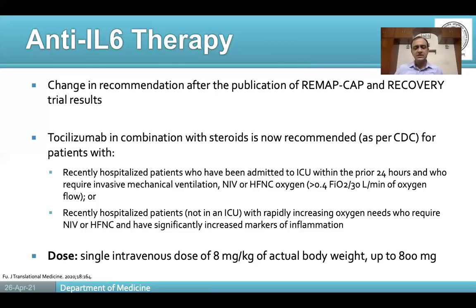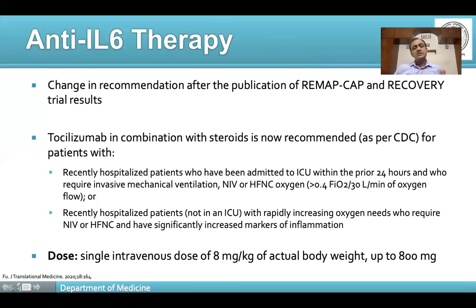So HFNC or higher, HFNC, NIV, or invasive mechanical ventilation. They are the ones that qualify as candidates for using tocilizumab. The second indication, this is again on the basis of the RECOVERY trial.